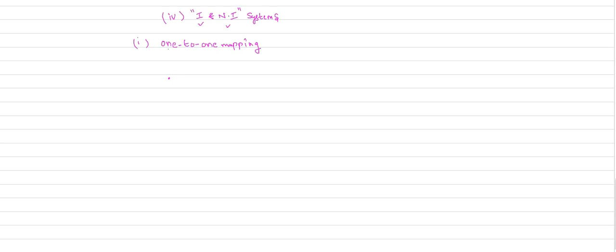One-to-one mapping is nothing but, for distinct values of the input, you will get distinct values of the output. That is your one-to-one mapping. For each value of the input, you will get a unique value of the output.